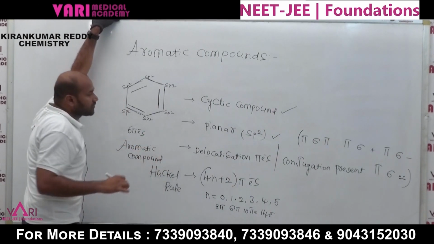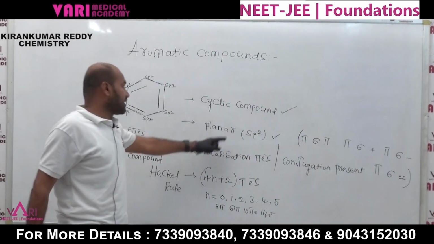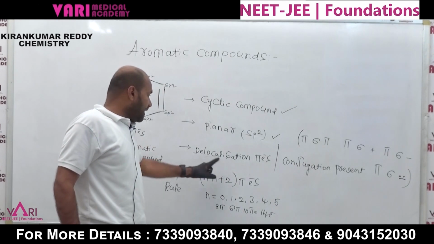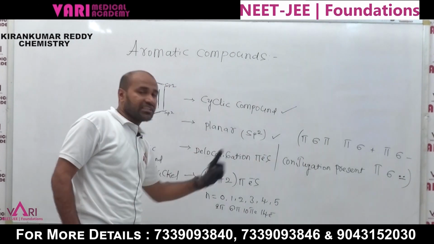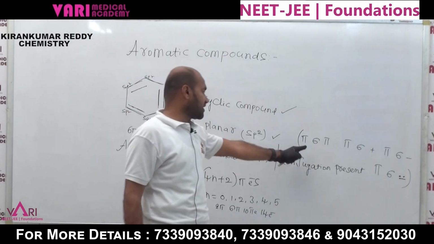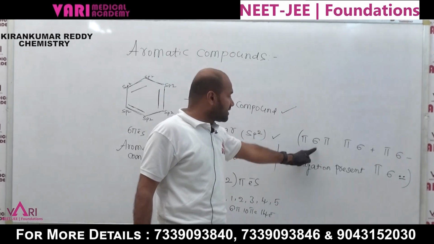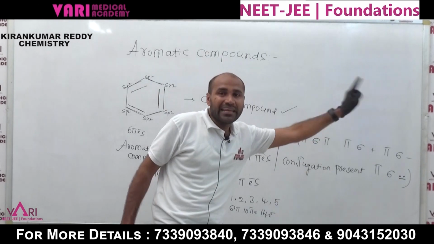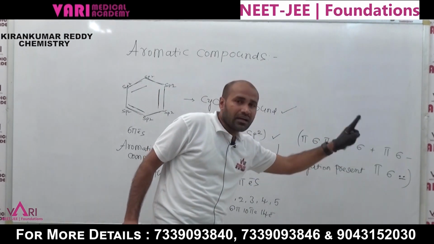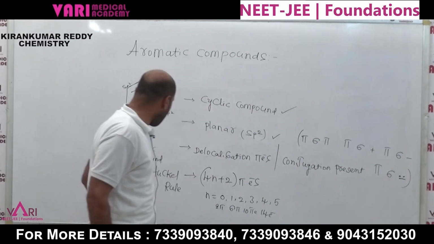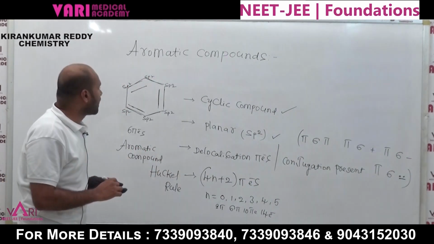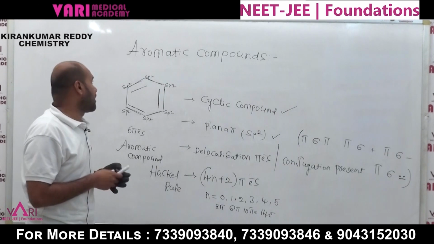What are the rules of an aromatic compound? The compound must be cyclic, planar, and delocalization or conjugation must be present. What is conjugation? Pi sigma pi, pi sigma positive, pi sigma negative, pi sigma lone pair of electrons. Next, 4n plus 2 pi electrons. This is called an aromatic compound.